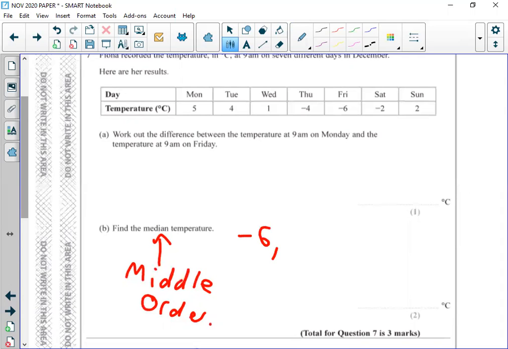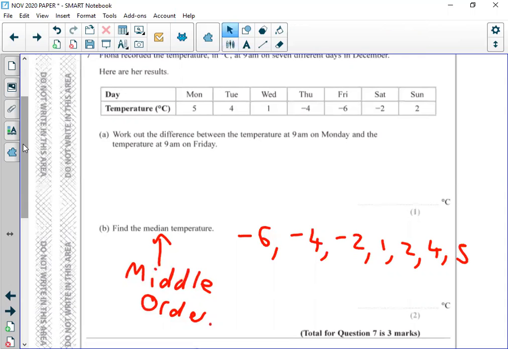So I can write -6, which is the smallest, then -4. What's next? -2, and then 1, 2, and then the positive ones are very easy, aren't they? 4 and 5. And then we should have 1, 2, 3, 4, 5, 6, 7 numbers because there's 7 days in the week. Okay, so I would get 1 mark for that in an exam because I've listed them in order. Now, what do I do next to find the middle number?